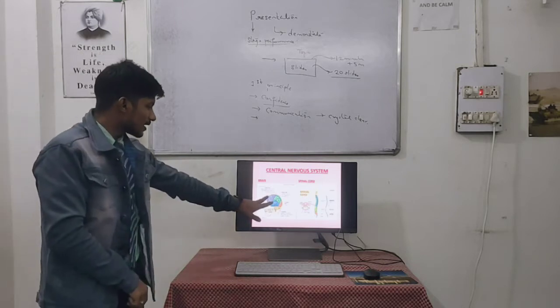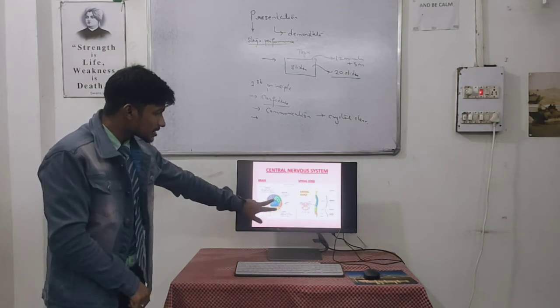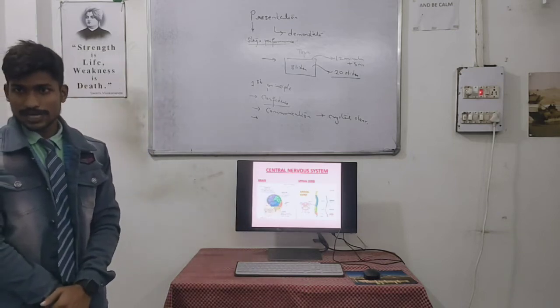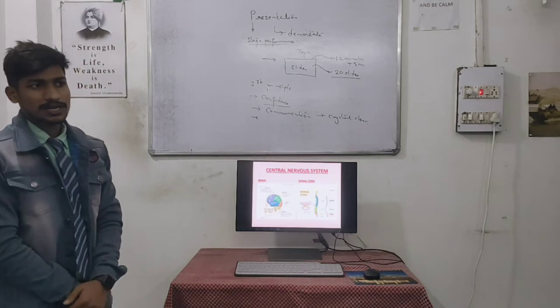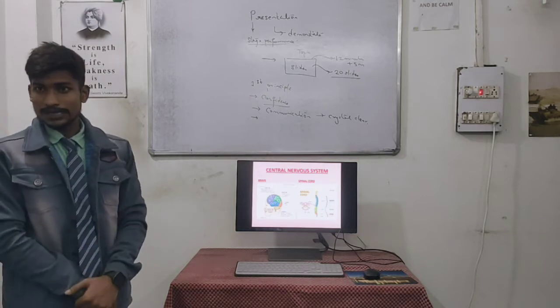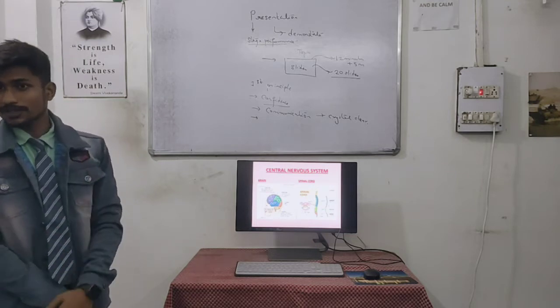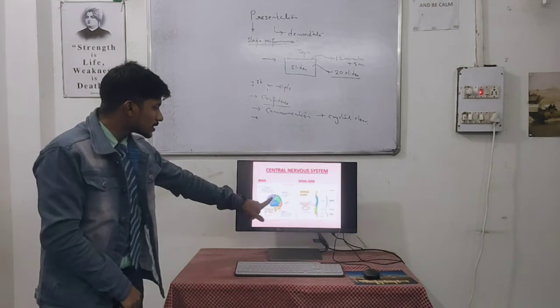This part is also responsible for quick action and planning, whatever we learn, whatever we plan, the mentality, the way we interact with others. These are based on the frontal lobe.